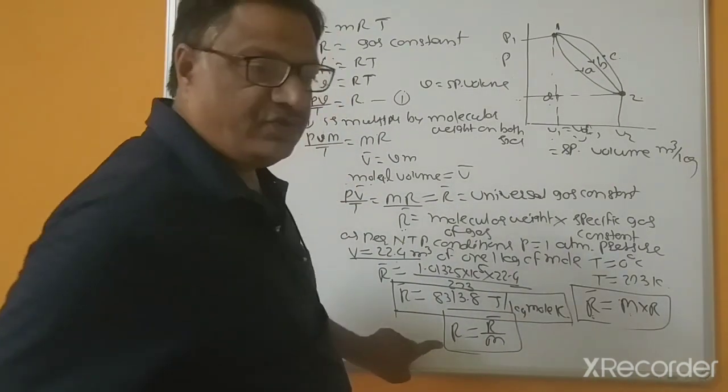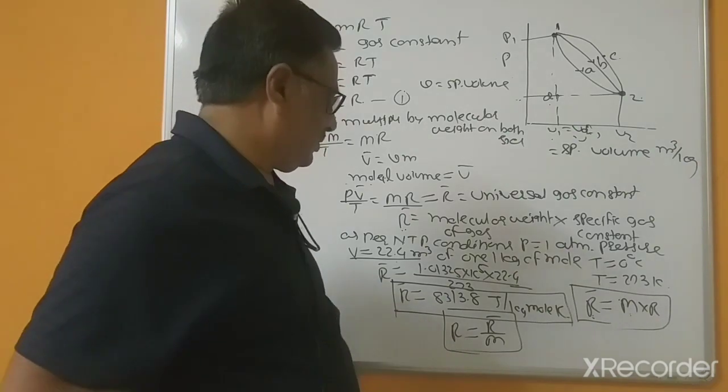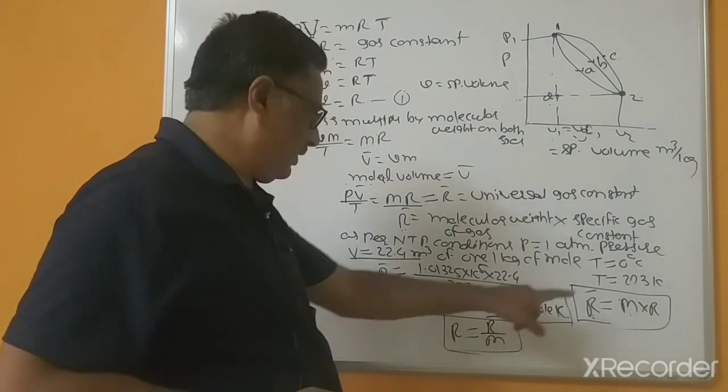You can calculate the gas constant R equal to by using this formula.